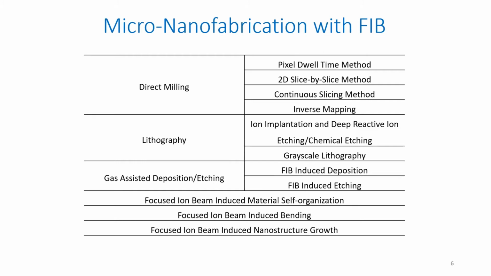So one of my colleagues, Lamit, is working on this method, and he has been able to observe nanometer scale structures, and I think close to 1 nanometer as well. And of course, you can use focused ion beam for bending application that I'm going to talk about. And you can use focused ion beam implantation methods for growth as well. So what you can do is you can selectively implant the material, and you can use epitaxy based methods to grow material of your choice. So those are different methods that we can categorize using the focused ion beam and different fabrication methods.